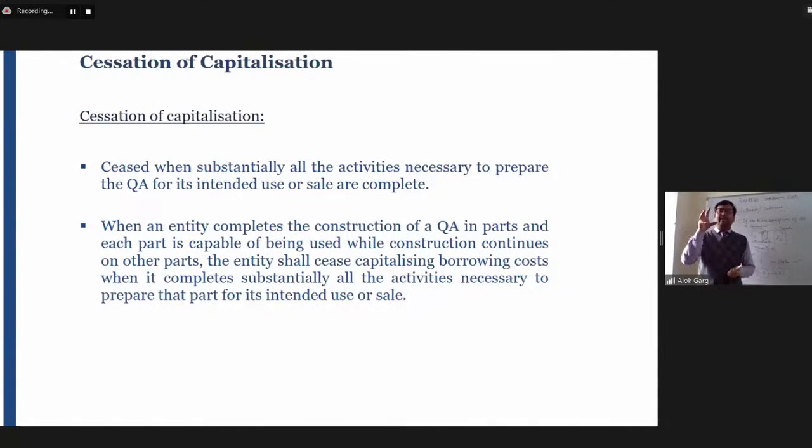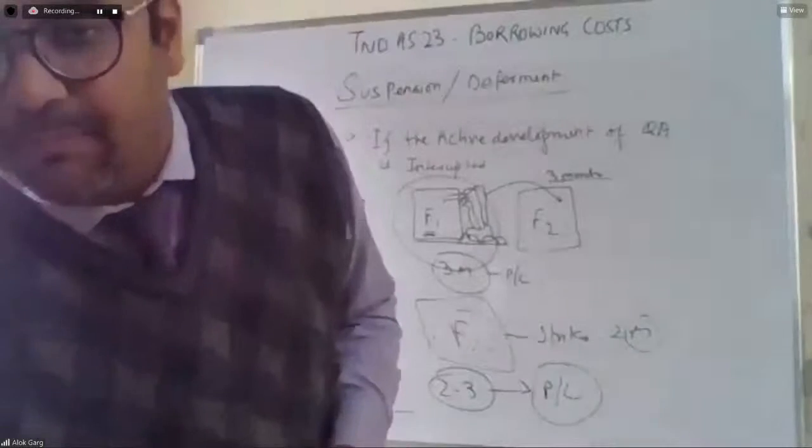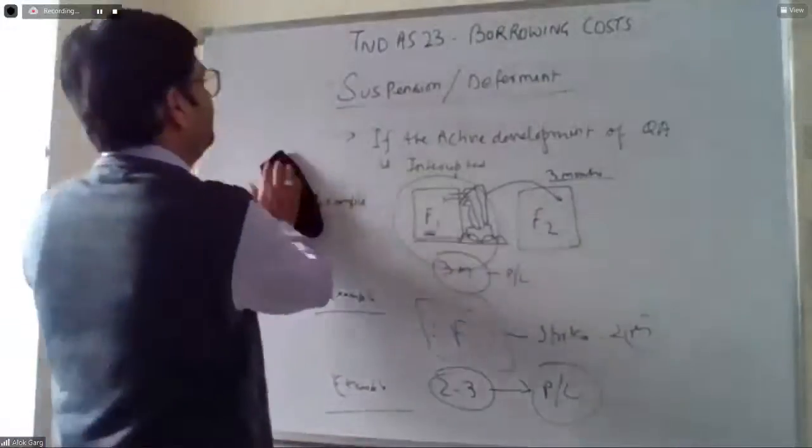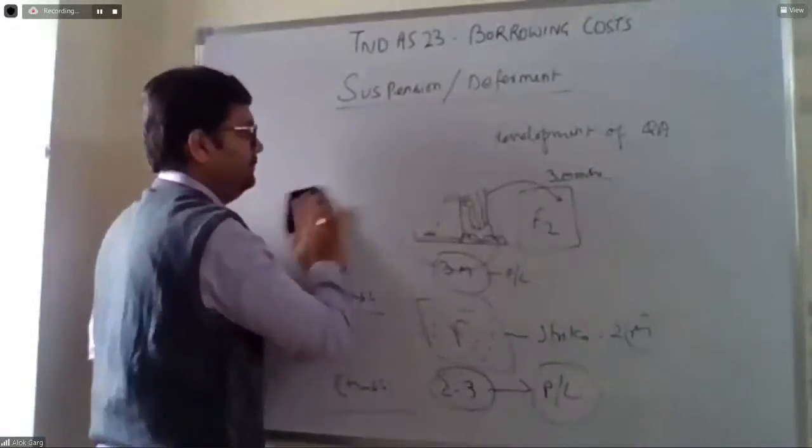for example, the company has started the construction of 4 parts in a campus. So there is a residential building. Let me take you to the whiteboard first.